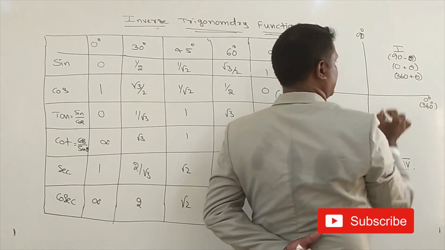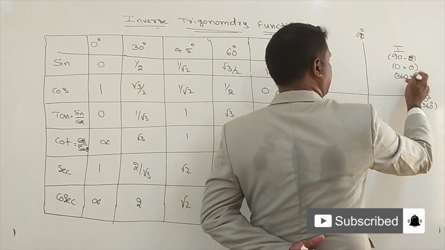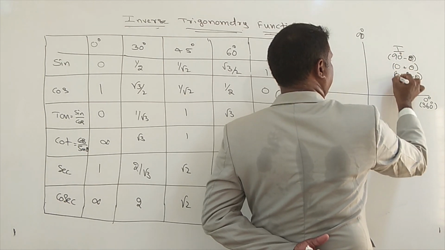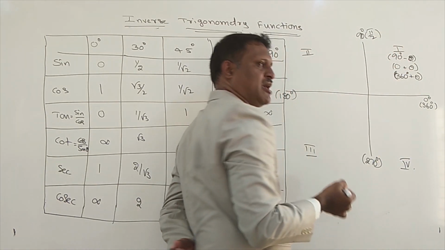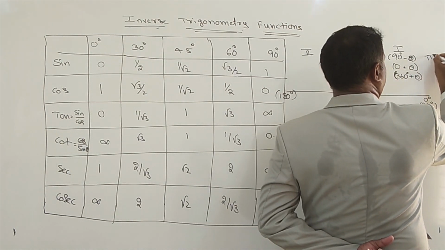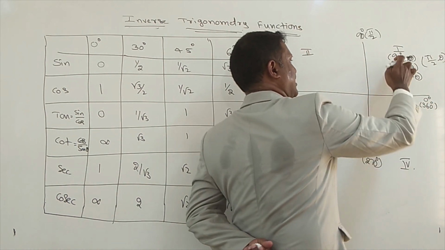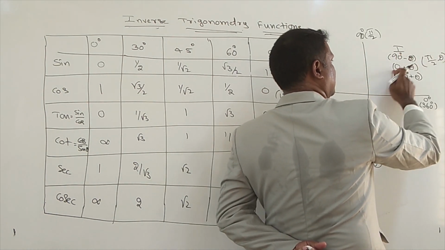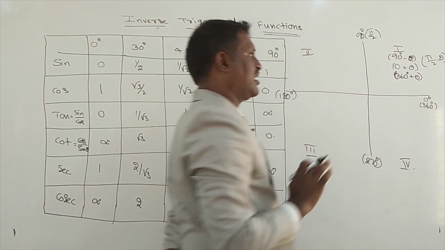Like that also we can write. 90 minus theta, 0 plus theta, 360 degree plus theta, all are same. Even though 90 degree in radian measure, we can write pi by 2 radians. This pi by 2 radians also we can write pi by 2 minus theta. First quadrant, we can represent 90 minus theta, 0 plus theta, 360 plus theta, anyone we can write.